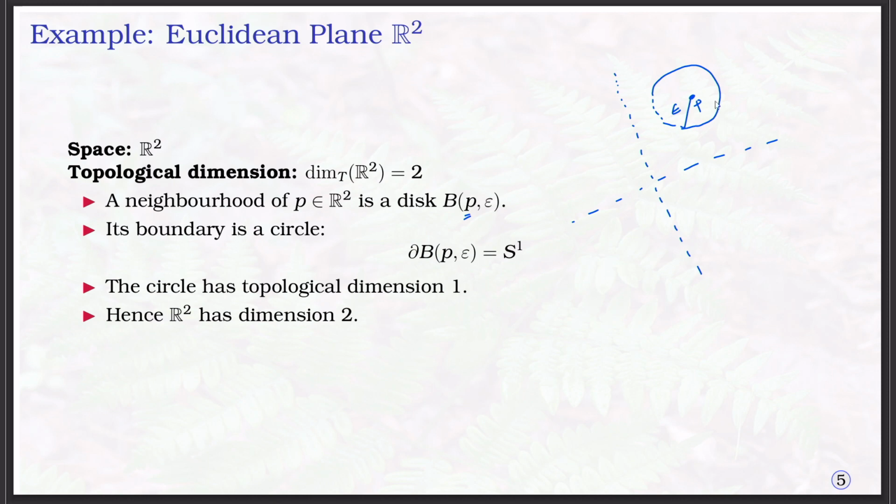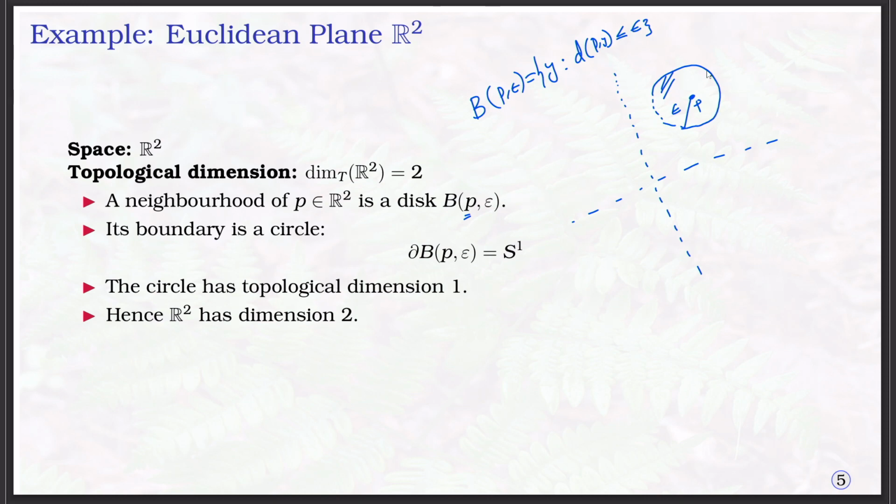Then this boundary includes the point, this one. The boundary is a circle, because we take the neighborhood, the distance ball B(P, epsilon), defined as the set of points y such that the distance between P and y is less than or equal to epsilon. We are taking the disk actually. So its boundary is a circle.